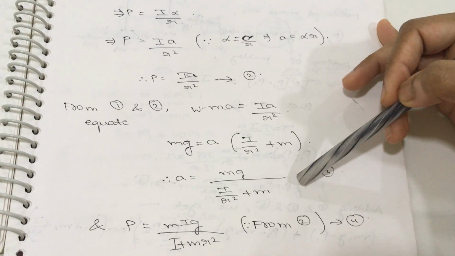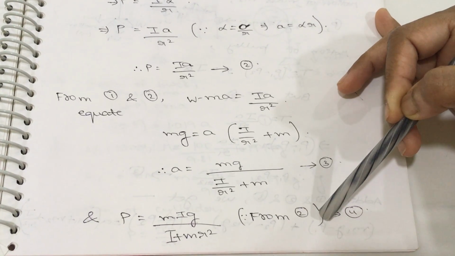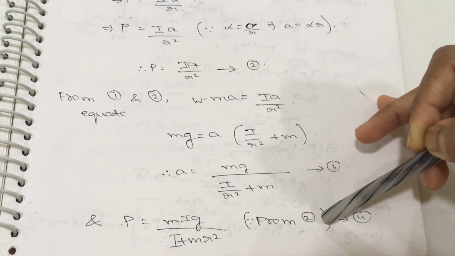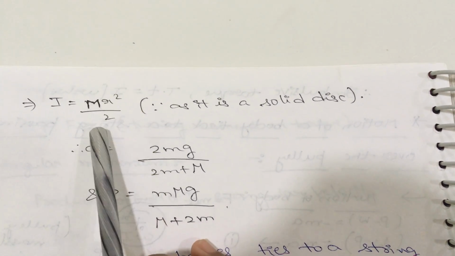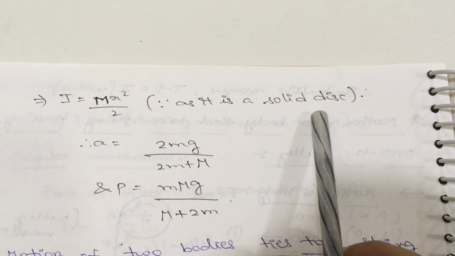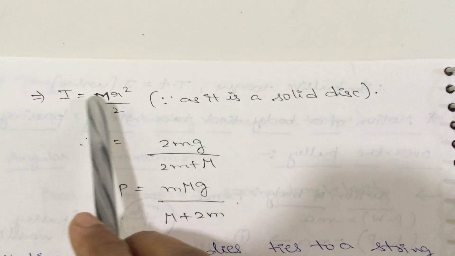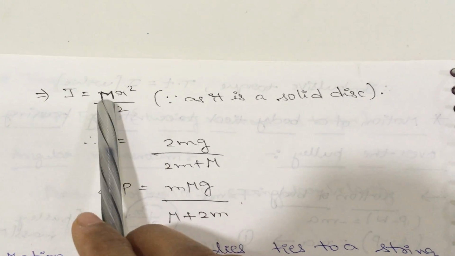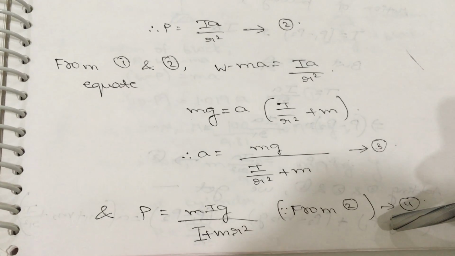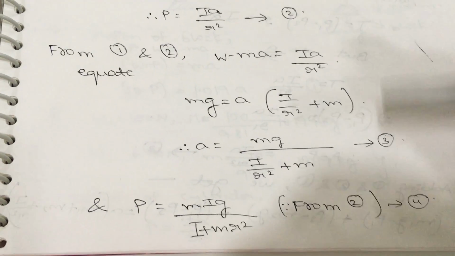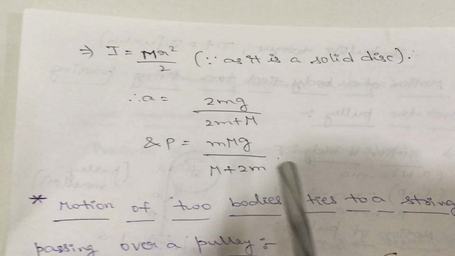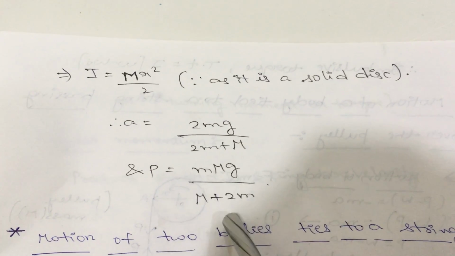Now here these are the acceleration formula and P force formula in terms of the small m. Now we all know that the mass moment of inertia formula is equal to mr square by 2, as it is a solid disk. So substitute the I value, mr square by 2, in terms of capital M in the third equation and in the fourth equation. You will get the new formulas for the acceleration and for the P force formula in terms of the small m and capital M. So these are the two formulas.